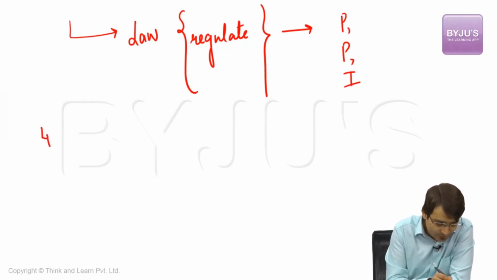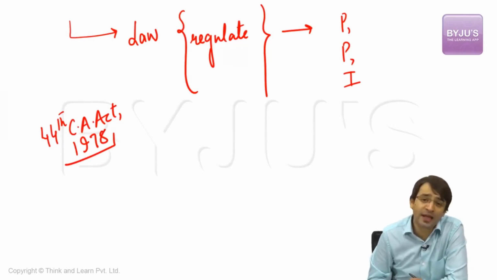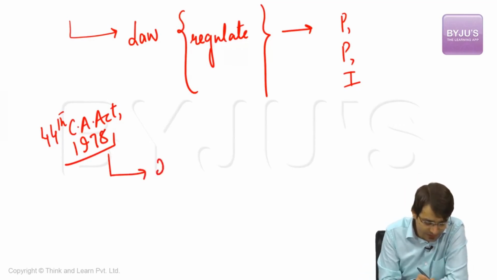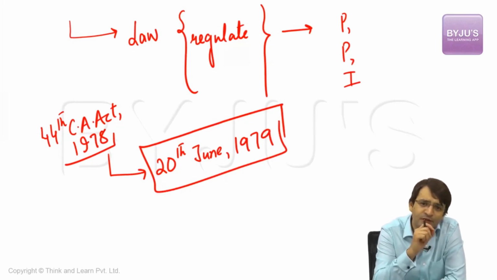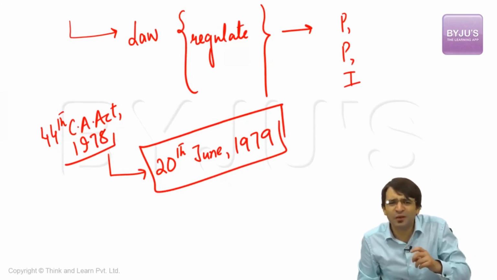Ultimately, what happened? The 44th Constitutional Amendment Act, 1978. This law came into effect on 20th June, 1979. Why am I mentioning this date? I'll tell you. The 44th Amendment of the Indian Constitution was done in 1978. The Parliament decided: what is the reason, what is the rationale to refer to the British Parliament?